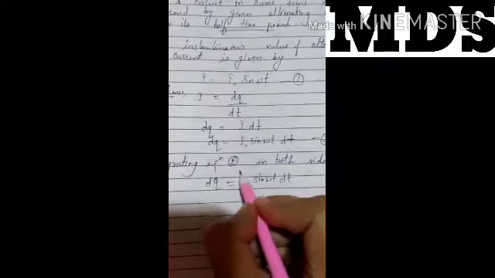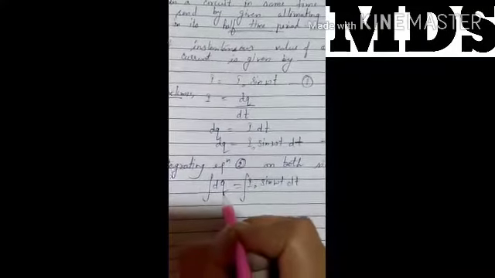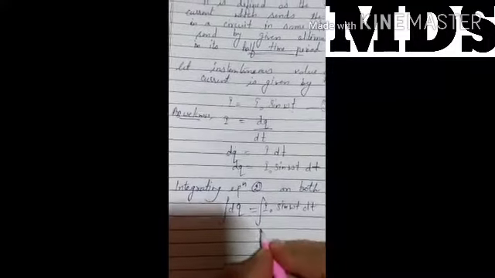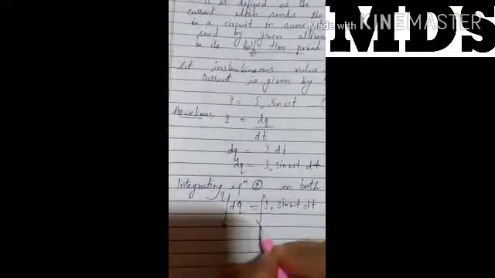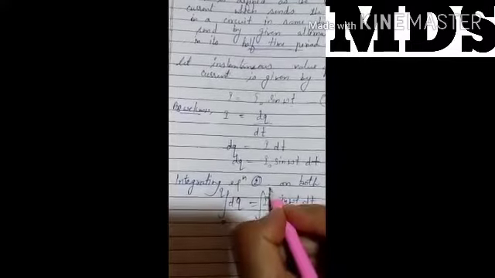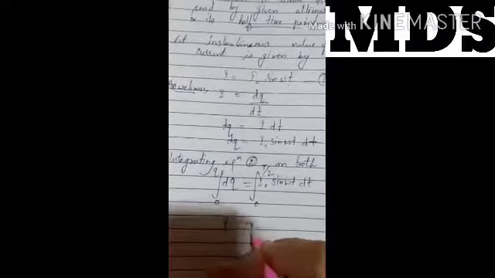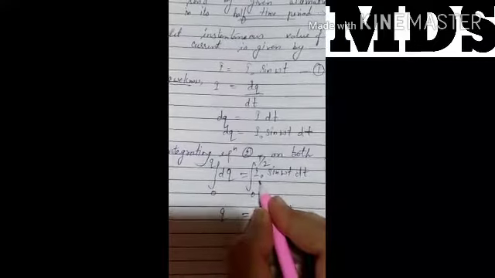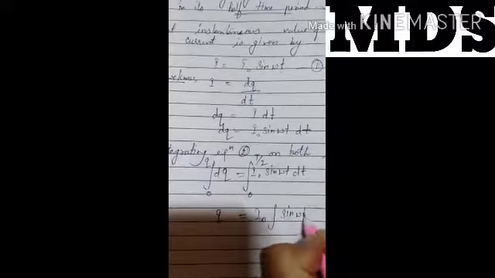On the left side the limit is 0 to q, and on the right side we take the time limit 0 to T by 2. Here I naught is a constant term, so we take it outside and integrate sine omega t dt from 0 to T by 2.